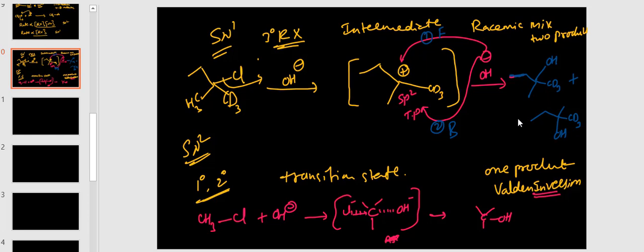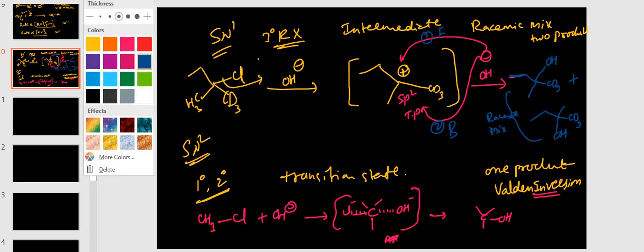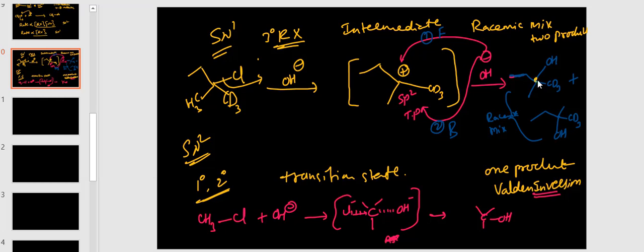These two compounds are different, meaning the optical activity is different. That's why this is a racemic mixture of compounds. It is the mixture, which mixture? Racemic mixture. The condition is there: for a racemic mixture, it should be a chiral carbon. That means this carbon should be connected with 4 different groups, then only a racemic mixture.